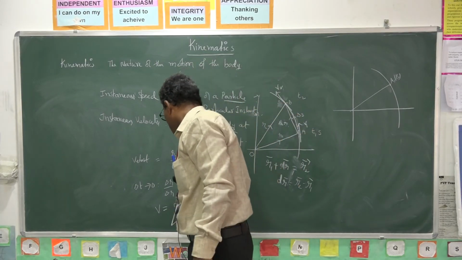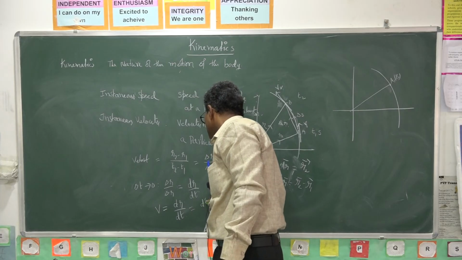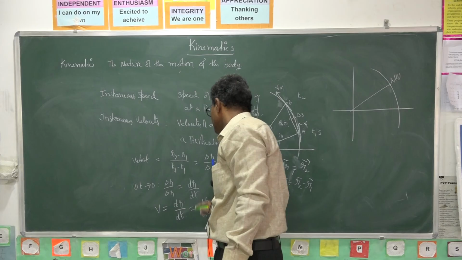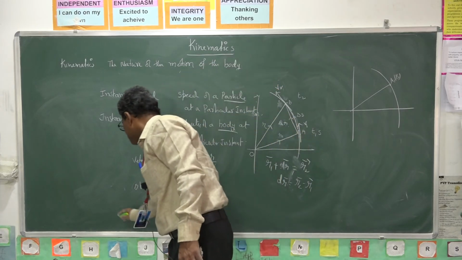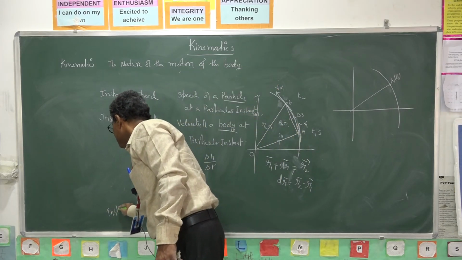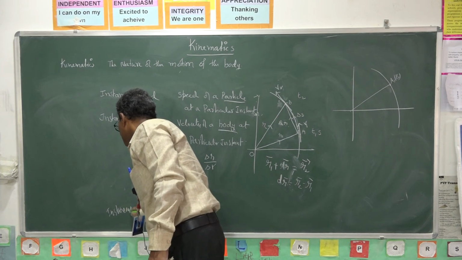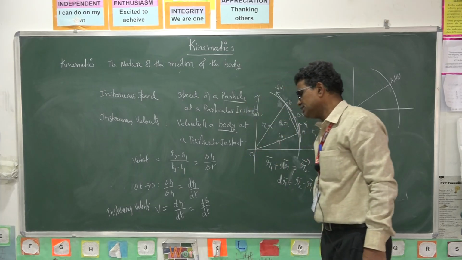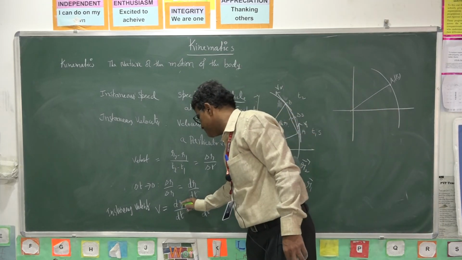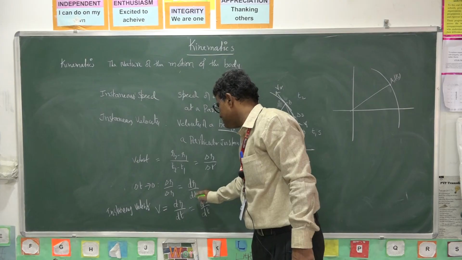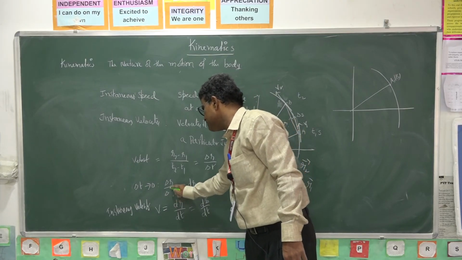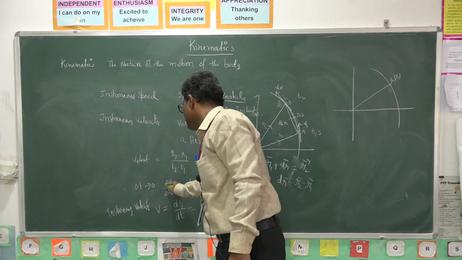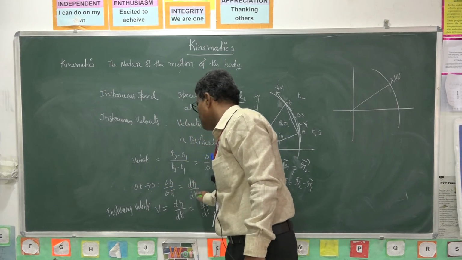Here V, we can also write it as ds by dt, the rate of change of displacement. This V is called instantaneous velocity. Instantaneous velocity we write as dr by dt, as delta t tends to 0, delta r by delta t is equal to dr by dt.